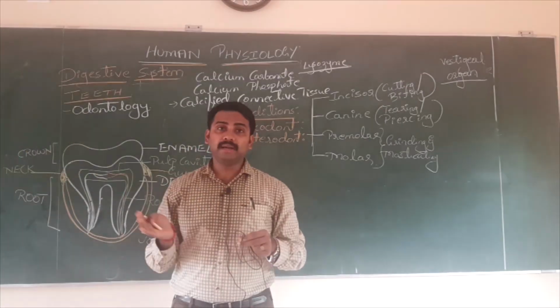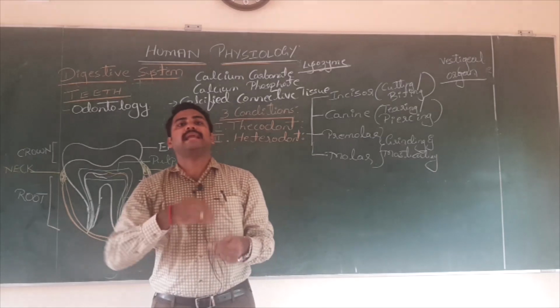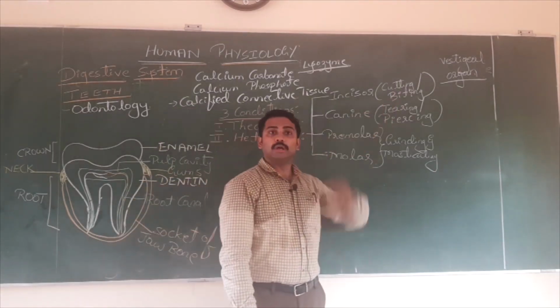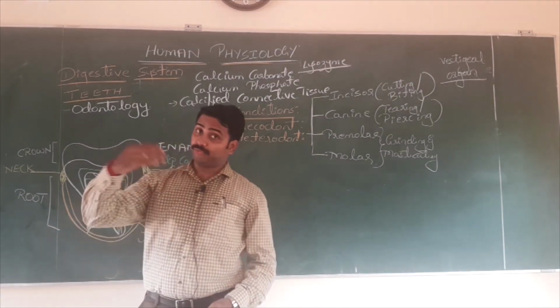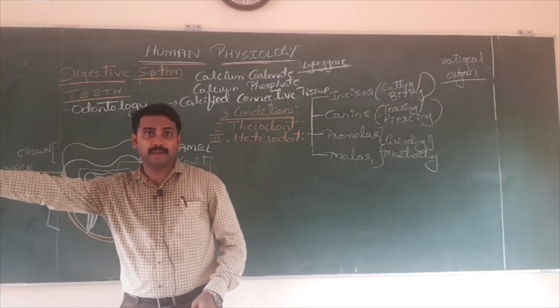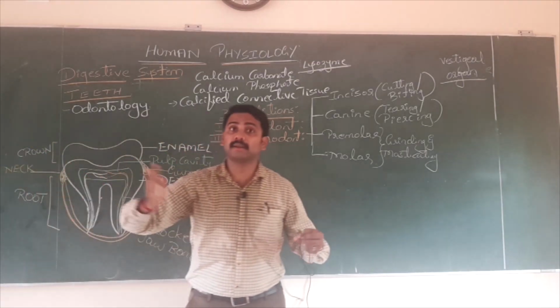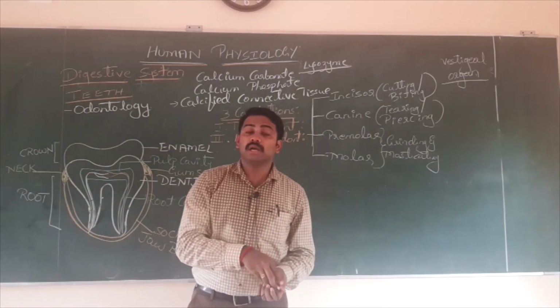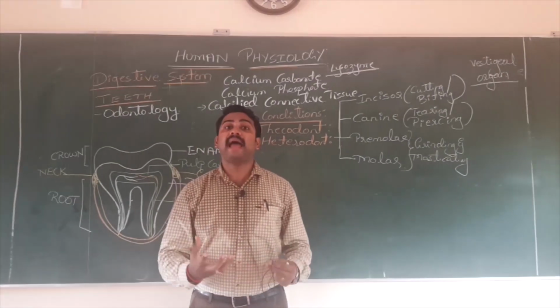In the course of human evolution, what happened is we changed our food habit. Long back, initially, we were also carnivorous. We used to feed on the flesh. But in the course of evolution, gradually our food habit changed. We started eating cooked and boiled food.